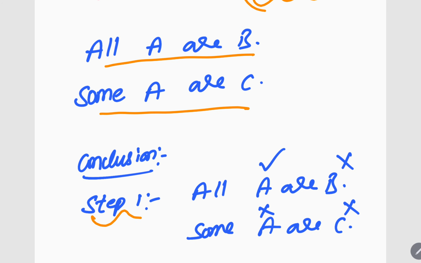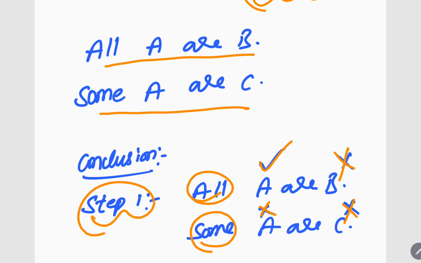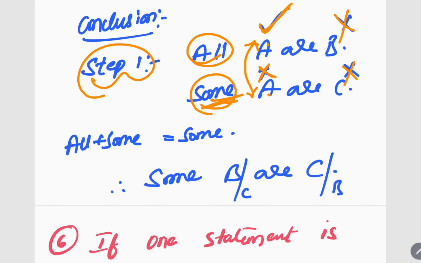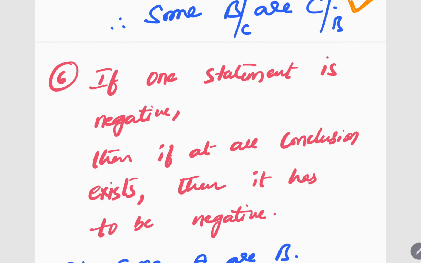Okay, you can completely solve this. What is step one? See, tick cross: all A are B. All means tick cross. Some means cross. What is the middle term here? A, right? Both A, they do not have cross. So the middle term is fine. If at all the middle term has both cross, then no conclusion. But here the middle term, one is tick and one is cross. So the middle term is fine. So the answer will be some, all plus some. So some B are C. Or you can interchange: some C are B, because some can be interchanged, right? So this is how you need to understand. Next, this is the fifth trick.